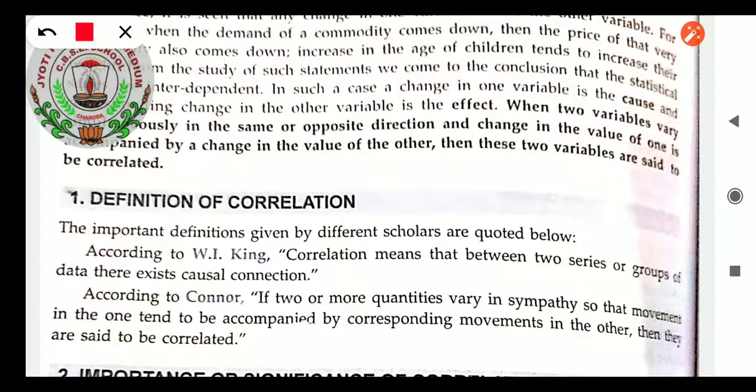Either they are similar or they are different to each other, so that similarity or dissimilarity can be known from correlation. According to Connor, if two or more quantities vary in sympathy, so that movement in one tends to be accompanied by corresponding movements in the other, then they are said to be correlated.